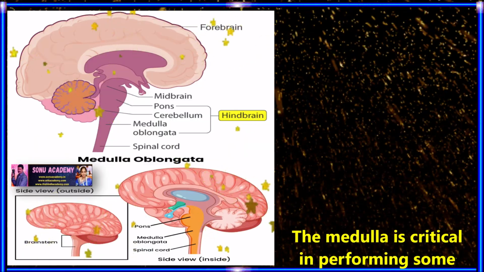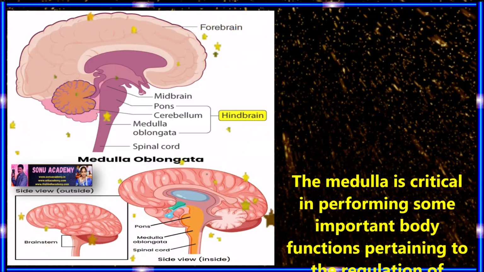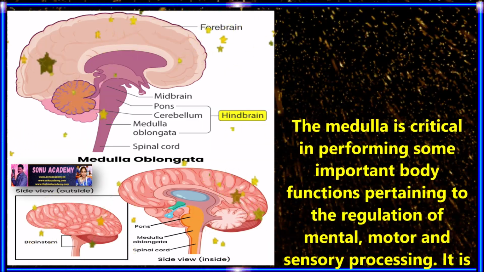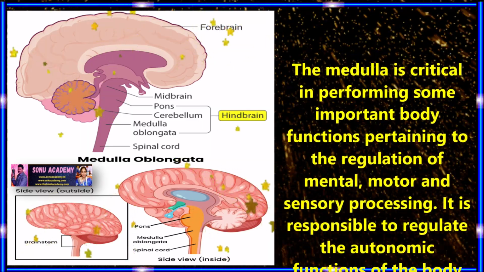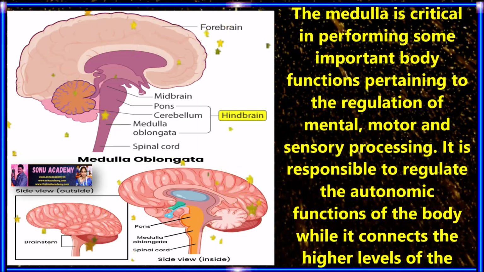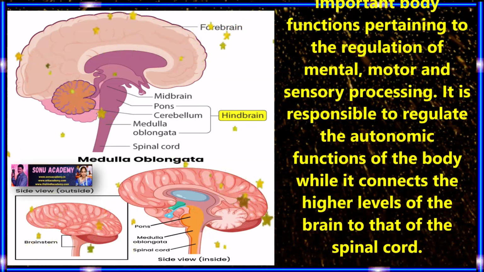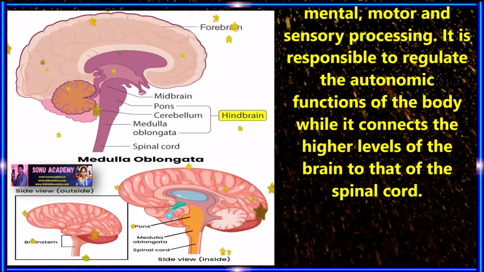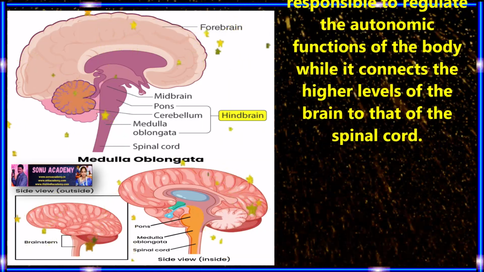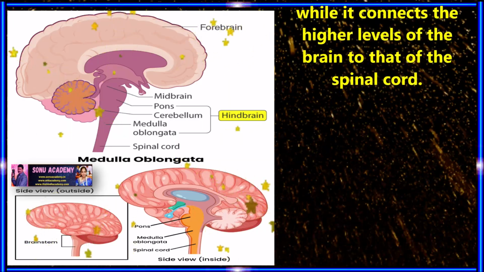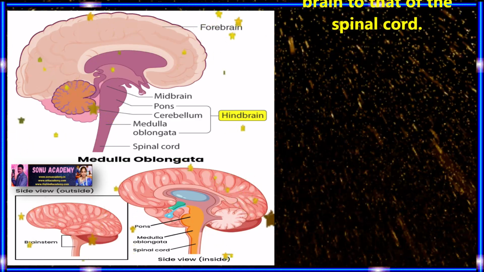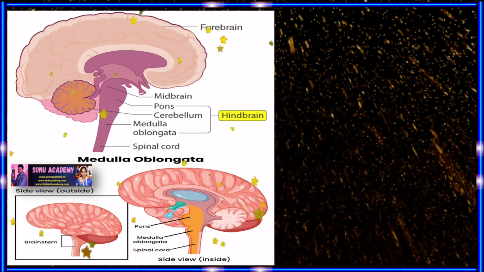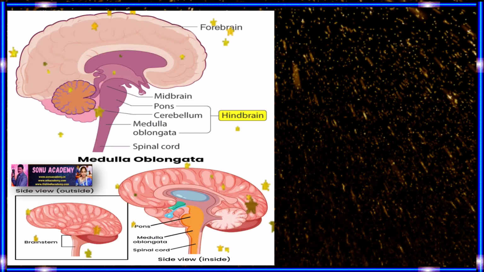Children, now let us discuss the functions of the medulla oblongata. The medulla is critical in performing some important body functions pertaining to the regulation of mental, motor and sensory processes. This is responsible for regulating the automatic functions of the body while it connects the higher levels of the brain to that of the spinal cord.